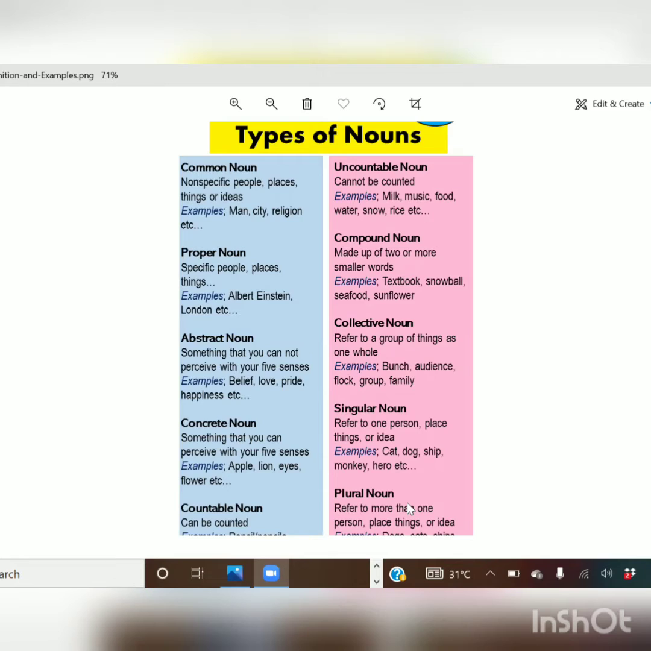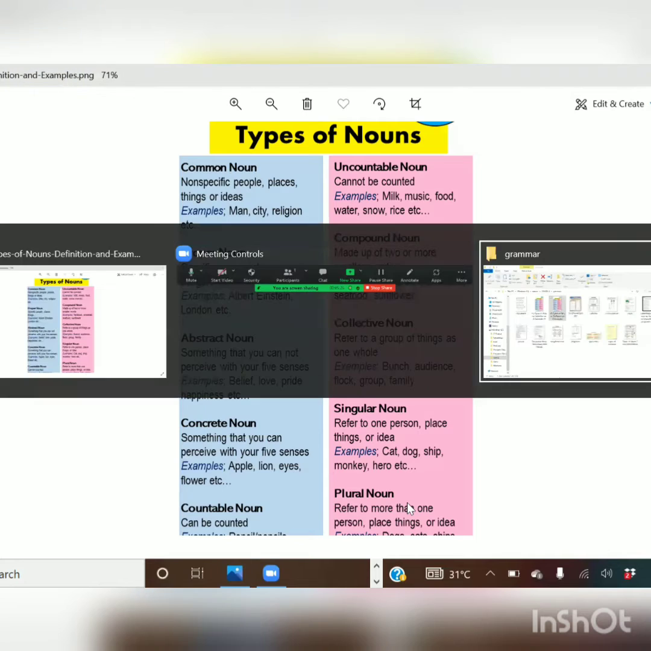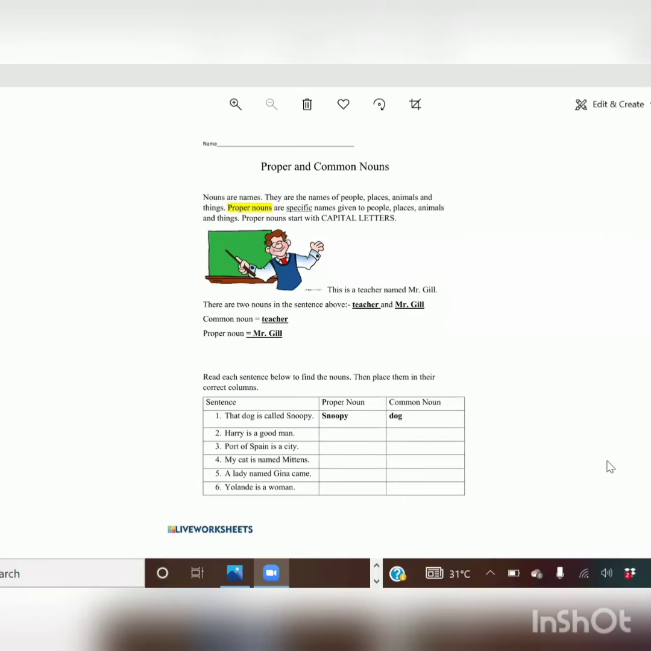What is a proper noun? A proper noun is where a specific, particular name is given for the person, place, animal, or thing. Example, Udumalpet, Tamil Nadu, Albert Einstein, Amazon Public School. So it is a proper name, a particular, specific name given to a particular noun. Those come under the proper noun.